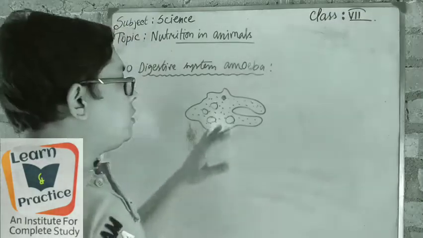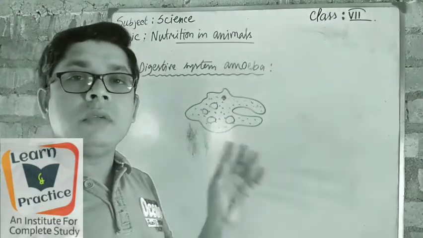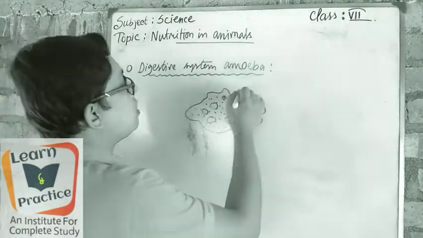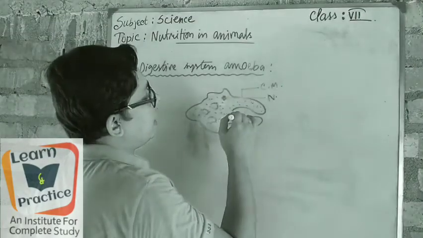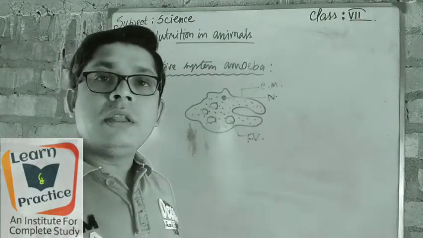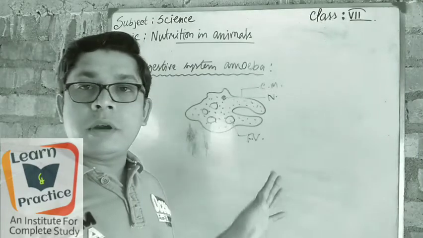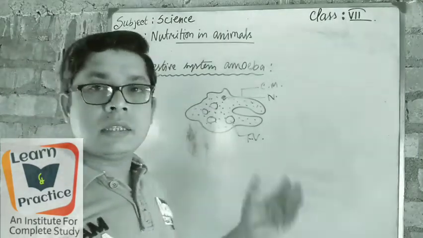Amoebas have no proper structure in their body. It is a jelly-based part, and unicellular, only one cell. You can observe the cell membrane. This is the cell membrane, this is the nucleus, and this is the food vacuole. Got it? What is the function of it? We know that they have no proper digestive system, but throughout their body they digest the food.